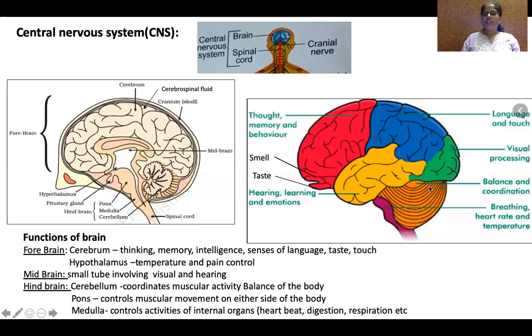Now the last, hindbrain, which contains cerebellum and medulla oblongata. This is a cerebrum. This is a cerebellum which deals with body balance and muscular activity. Body balance, posture. We stand straight like this, or sit like this. That posture is controlled by muscles by this cerebellum.